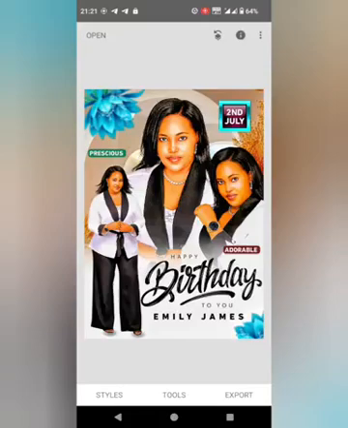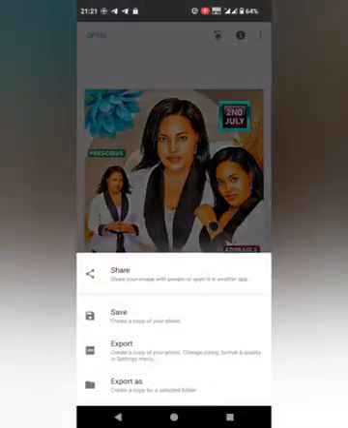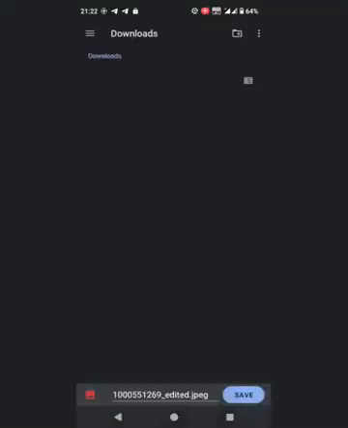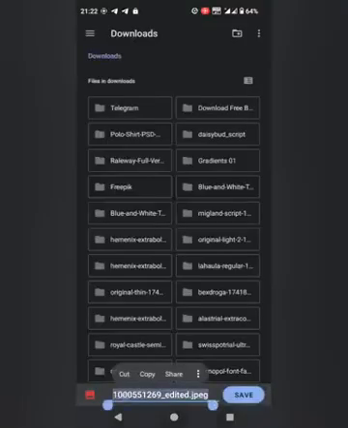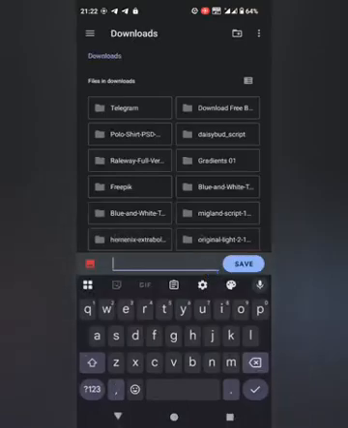When your editing stops in Snapseed, click on export here, and then click on save, create a copy of your photo, save it to gallery. Some people have been telling me, when you visit my page where I've been posting, maybe someone is having a problem because some clients are rejecting them because they are using a smartphone. So click on this, save it as export as that one, and then it is going to show it there. Just click on it and then you can edit.